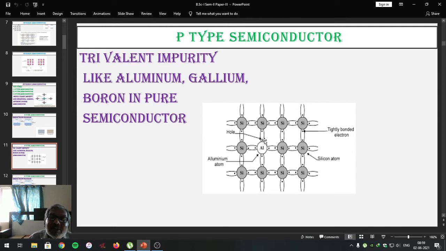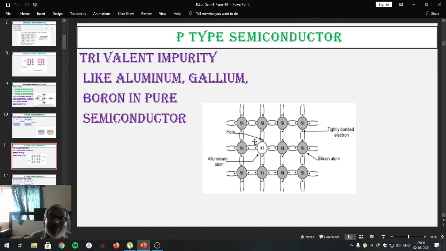This aluminum atom is able to accept electrons from the silicon crystal to complete its octet state. When it accepts the electrons from the neighboring silicon atom to complete its octet state, it turns itself into a negative ion. This generated negative ion is called an acceptor ion, and the impurity atom is called an acceptor impurity atom.